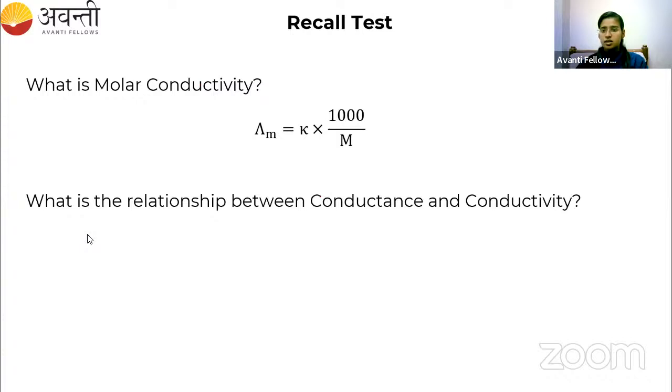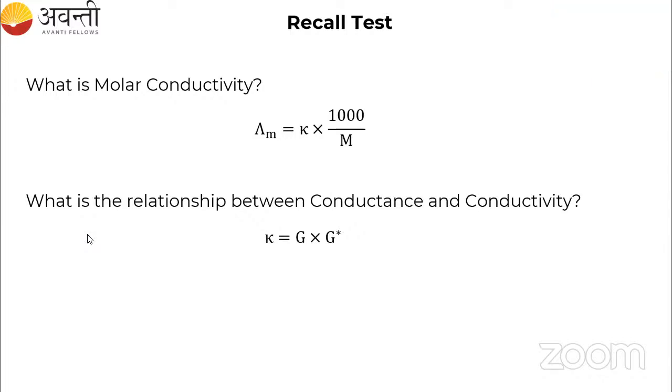Sigma A by L. We did not discuss the term sigma, no? That is rho. Rho we have discussed. We did not discuss anything like sigma, no, Nagashri. So actually the answer is kappa is equal to G into G star. Yeah, Kokrajhar has got the correct answer. Kappa is equal to G into G star. Very good, my dear students. So this is the relationship between conductance and conductivity.